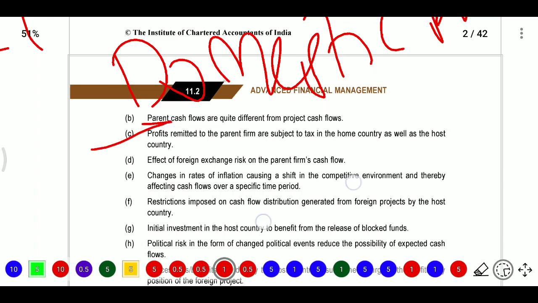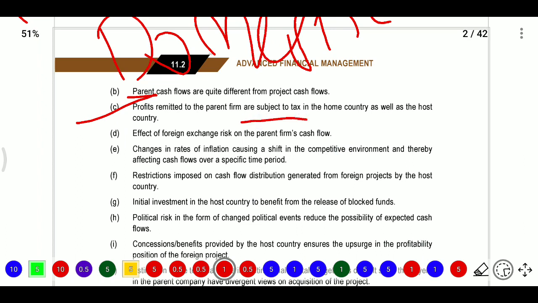Next, profits remitted to the parent firm are subject to tax in the home country as well as in the host country. We need to pay tax on the accrued income, and there they will pay based on residence. And there is the effect of foreign exchange risk on the parent firm's cash flow. Whenever we are converting, if the USD goes down, the parent will bear the loss. The foreign exchange risk will be there.